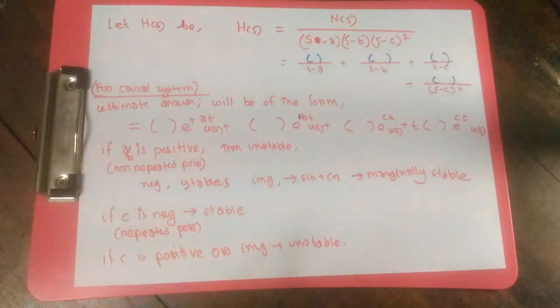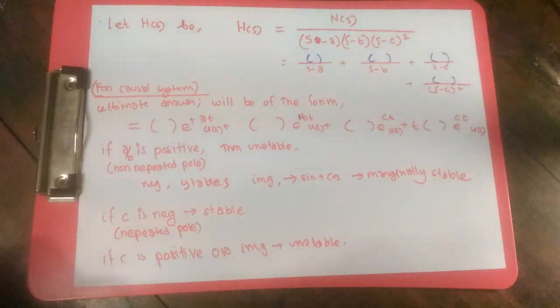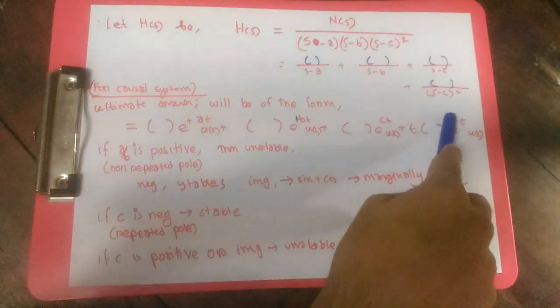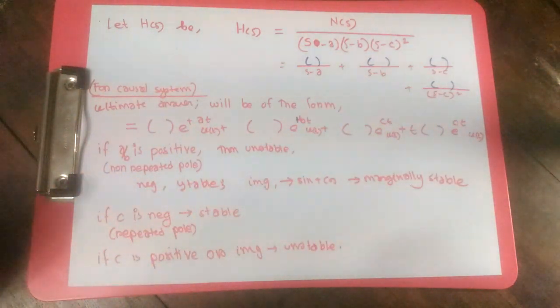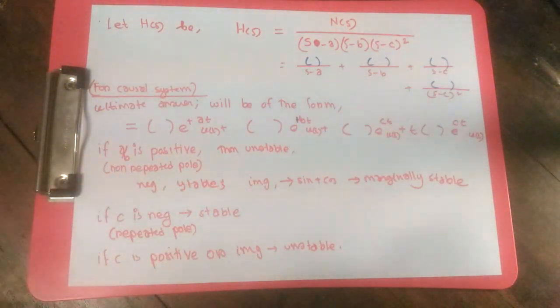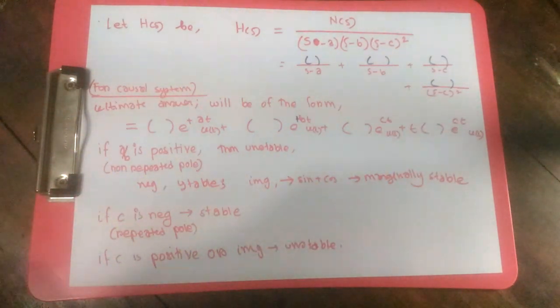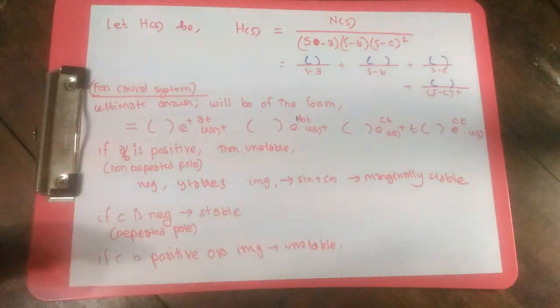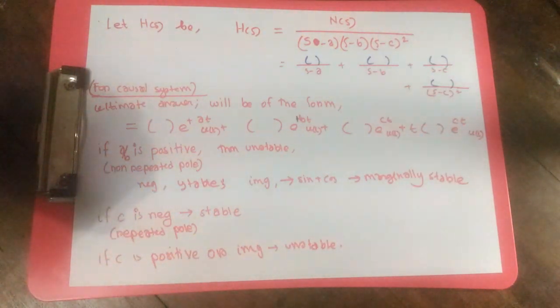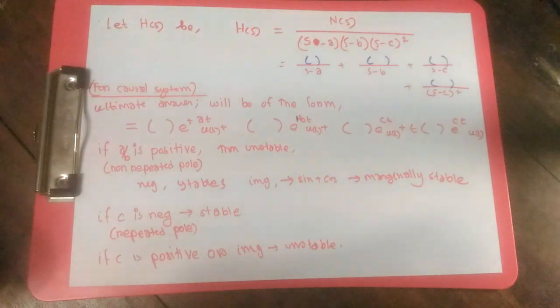Now if our c is negative, that means our repeated pole is negative, then we will have stability, because e to the power minus kt dies out faster than just t grows. But in the other case, if c is positive, then obviously t times e to the power kt is going to be infinity at infinity, so it's going to be unstable.